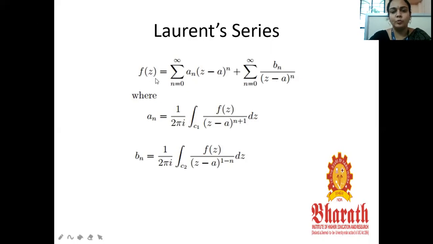That is f of z equal to summation n equal to 0 to infinity a n into z minus a whole power n, plus summation n equal to 0 to infinity b n by z minus a whole power n, where a n is equal to 1 by 2 pi i integral over C f of z by z minus a whole power n plus 1 into dz, and b n is also equal to 1 by 2 pi i integral over C f of z by z minus a whole power 1 minus n into dz. So this is the Laurent series expansion.